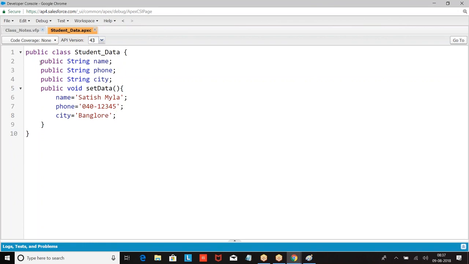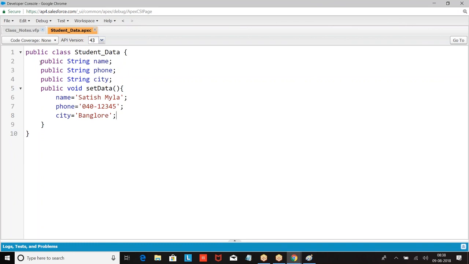Now, what is a class? A class is a collection of data members and methods. Data members are defined with variables. Now, a variable can be what? Global, public, private, protected. Methods can be global, public, protected, and private. Now, a class can be what? Global or public. Now, why don't we define it with protected or private?